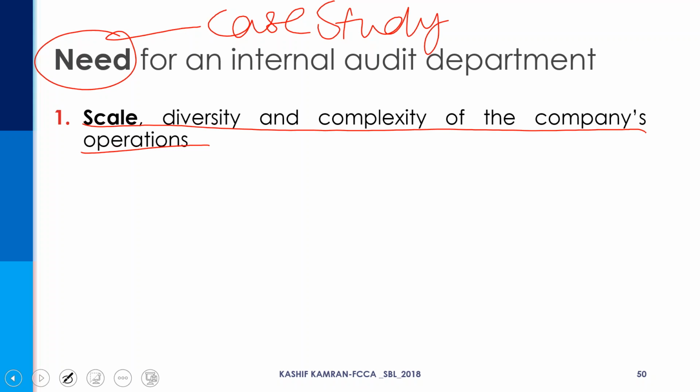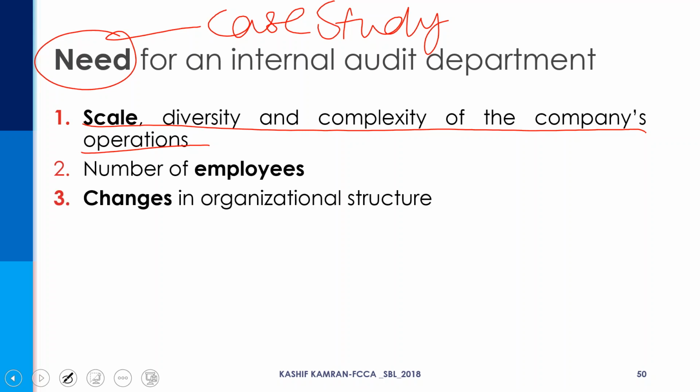The bigger the company, the greater the need for an internal audit department. The more employees there are, the greater the need. Changes in organizational structure also matter. If the organization becomes decentralized or becomes flat, then there is a need for an internal audit department.